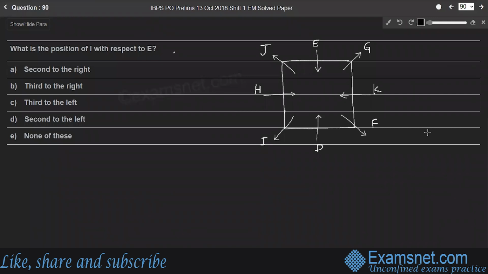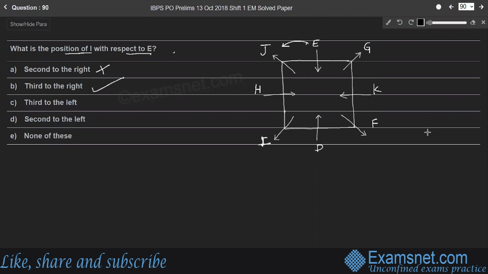Question 90. What is the position of I with respect to E? So with respect to E, position of I, option A, second to the right. So to the right of E means here. Second to the right means H is sitting second to the right of E. Therefore, first statement is wrong. And third to the right, yes, I is sitting third to the right of E, which is correct.